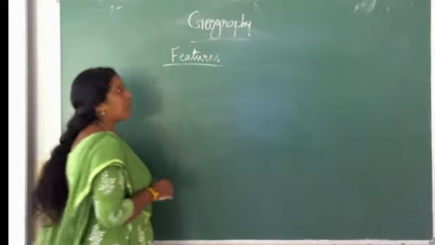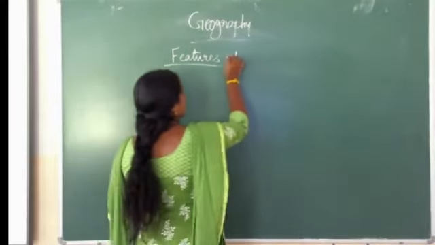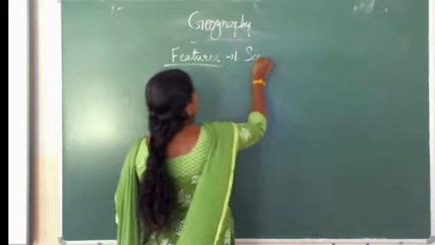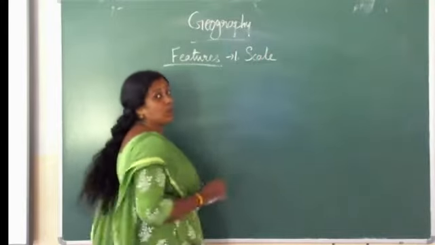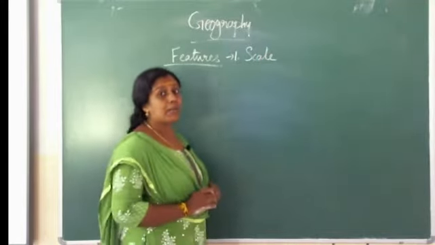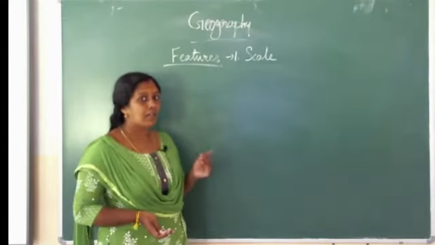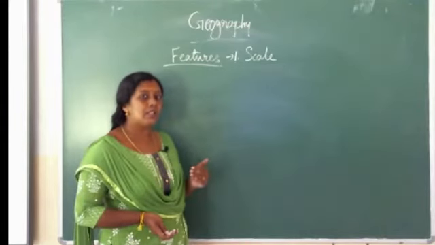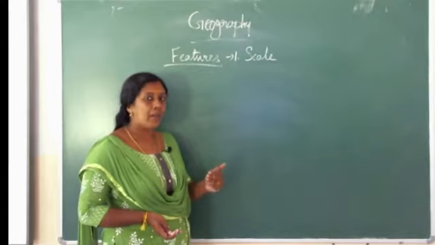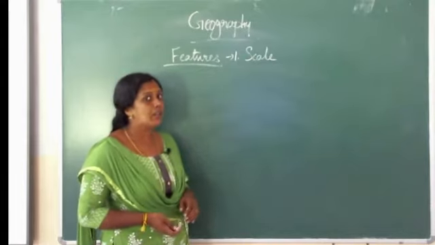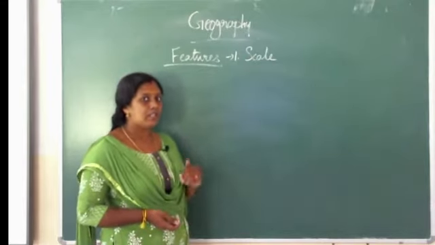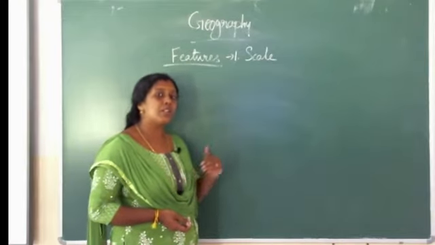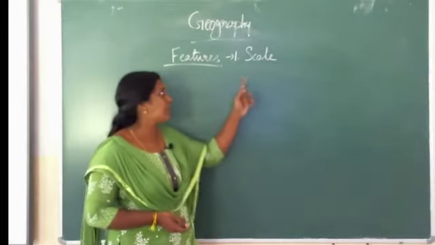Important features. First, we discussed scale. What is the scale of a map? What is meant by that? A relation between distance on a map and corresponding distance on the ground. Distance on the map and corresponding distance on the ground, that is called scale.